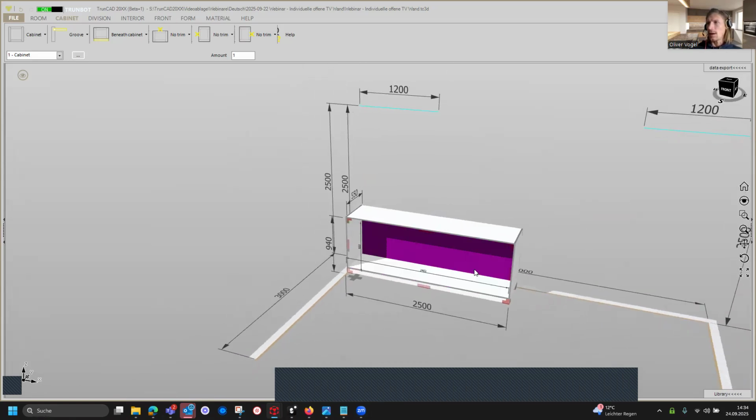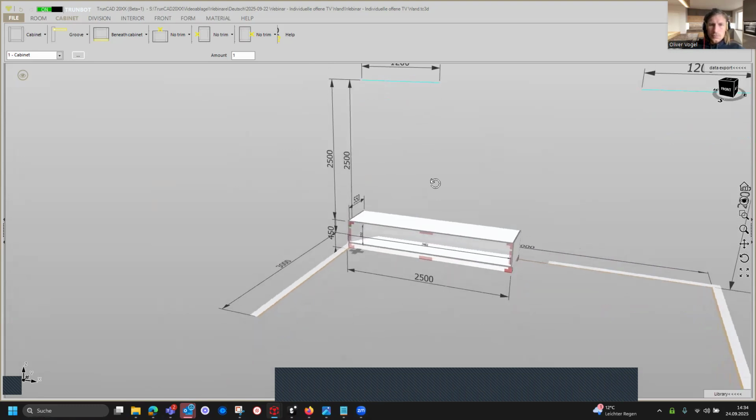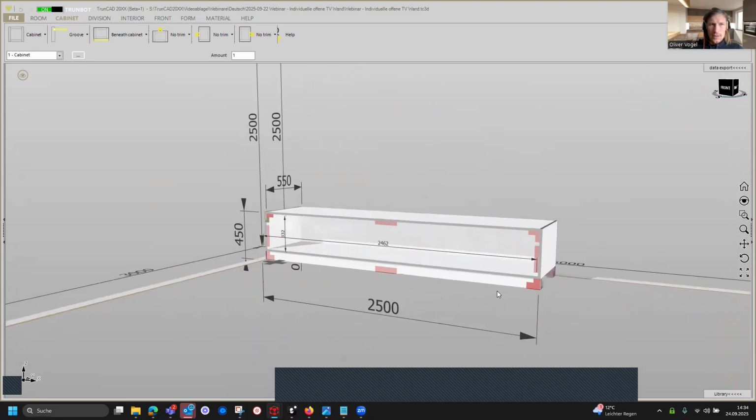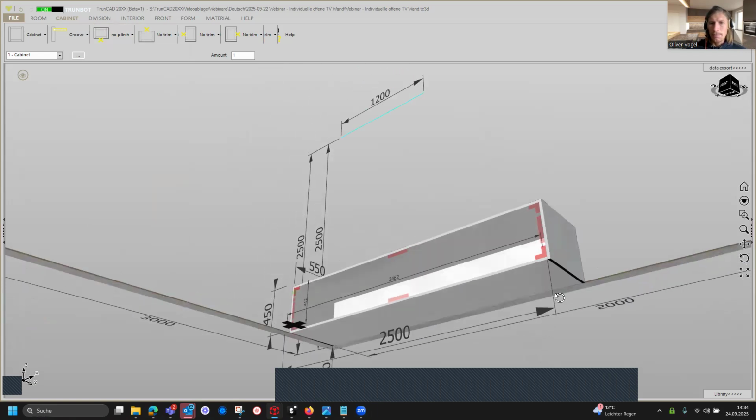So the height of our cabinet is 450. So our cabinet doesn't have a plinth. That's why we go here on a cabinet tab and we click on beneath cabinet and we click on no plinth, and the plinth is disappearing.